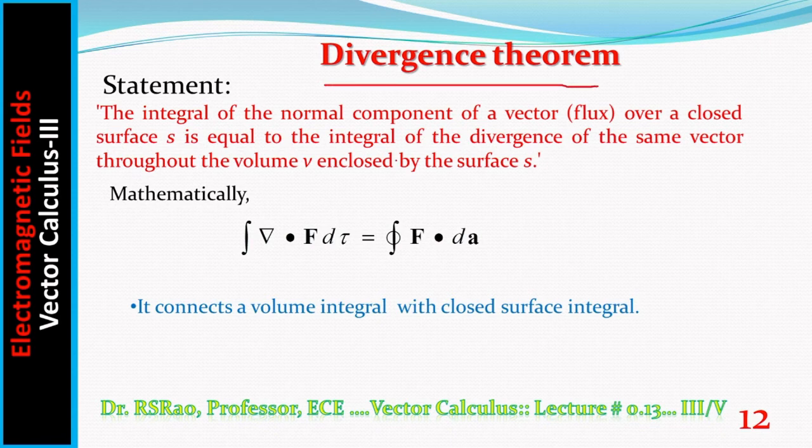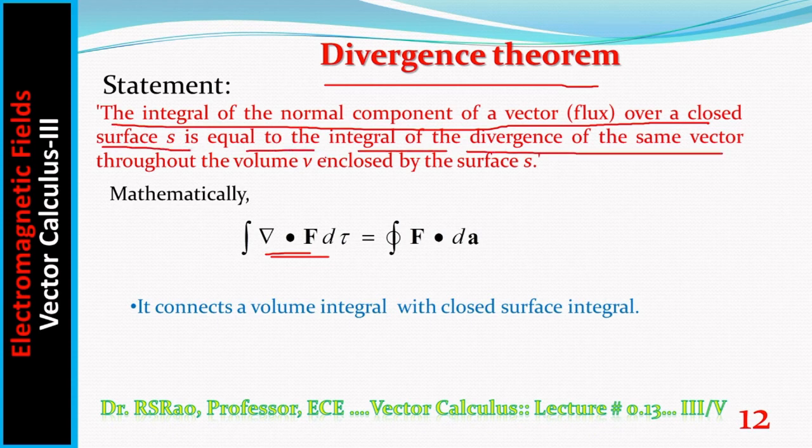Divergence theorem. It involves divergence. The divergence of f d tau is on the left hand side. The integral of the normal component of a vector, or flux, over a closed surface S is equal to the integral of the divergence of the same vector throughout the volume enclosed by the surface. Mathematically, the integral of divergence f d tau is the closed surface integral of f dot dA. Here a statement is given.